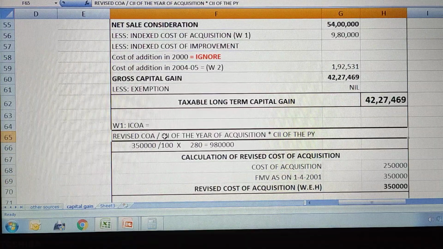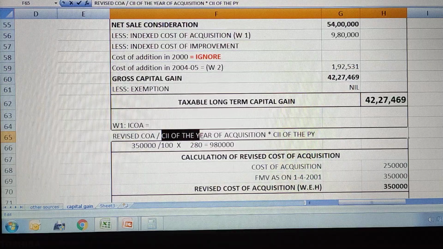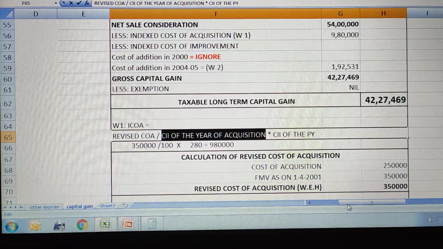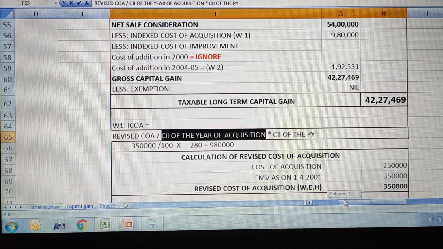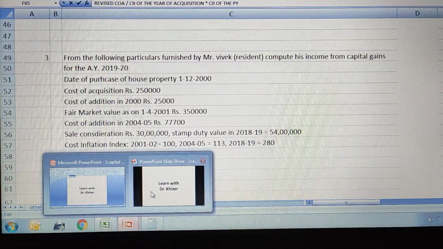Now, as per the formula, the revised cost of acquisition we calculated is divided by the cost inflation index of the year of acquisition. This property was purchased in the year 2000, correct? For 2000 we don't have a cost inflation index.